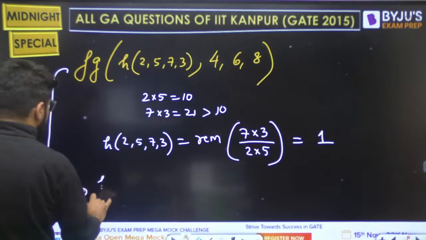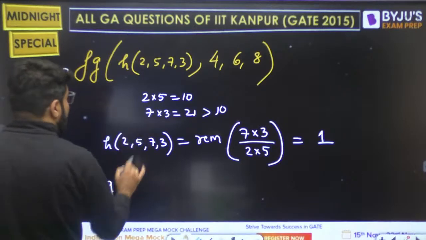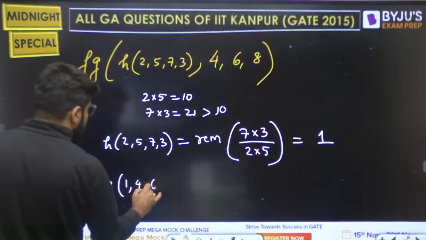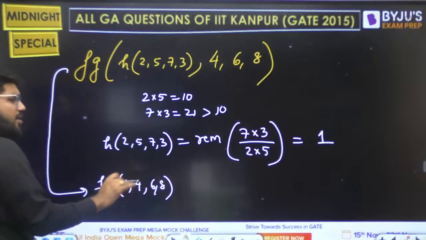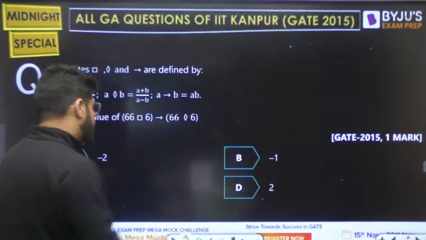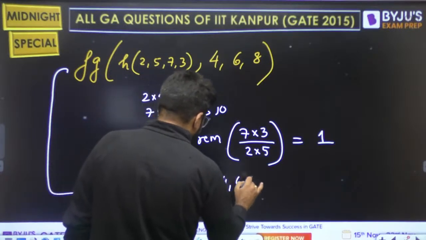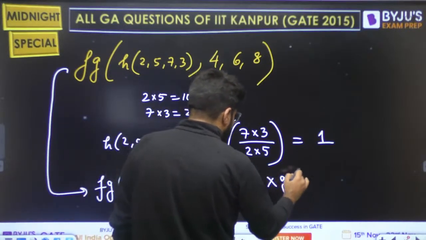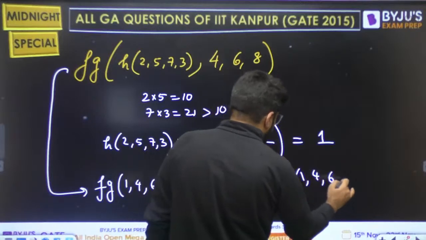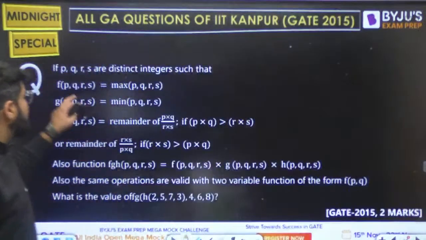So what should be this is now? This is equal to fg. The result is 1 and then you have 1468. What is the meaning of fg? You can split into f function and g function, right? So this is equal to f of 1468 multiplied by g of 1468. Now dear, what is the f function?